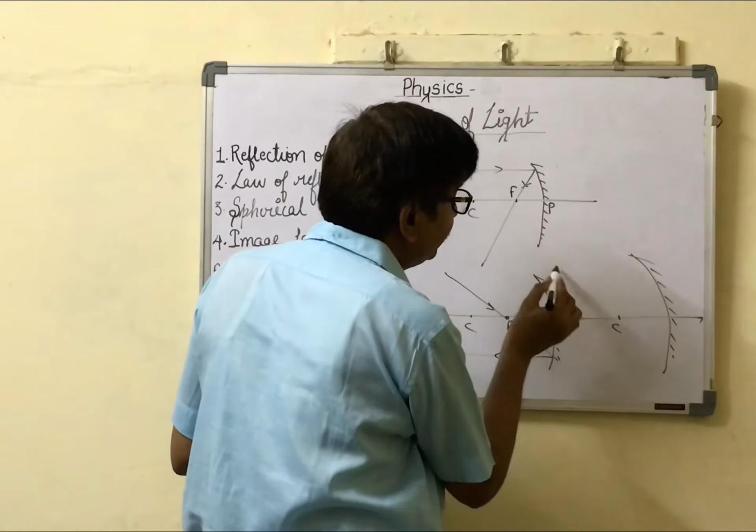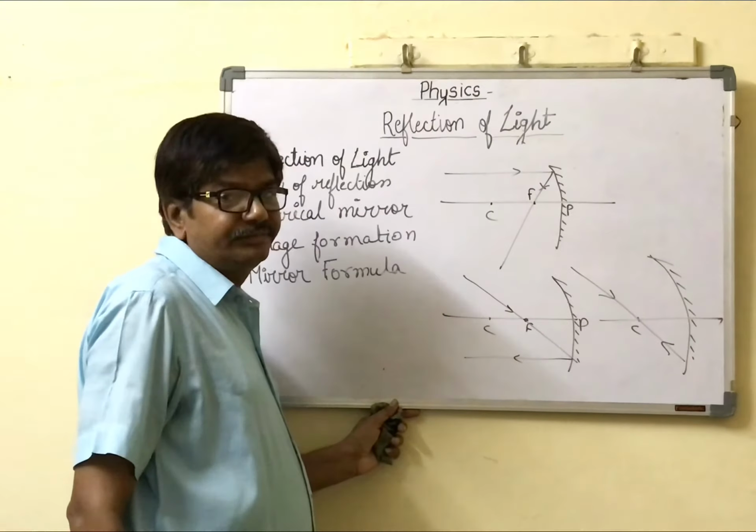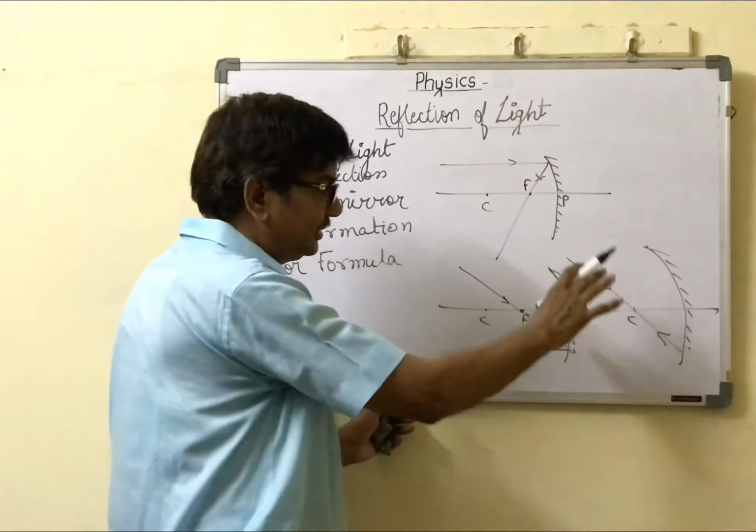Third, a ray passing through the center of curvature is an undeviated ray. After reflection, it passes through the same path. This is the third law.